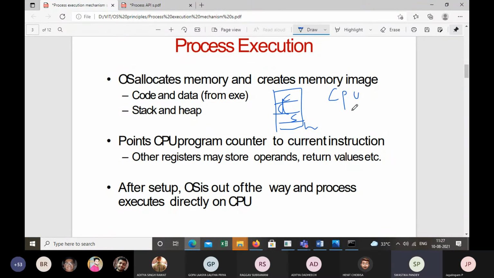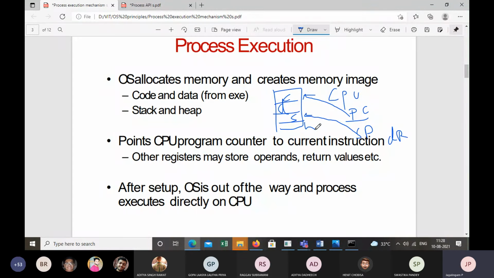Program counter, stack pointer. Good. You have a program counter register, you have a stack pointer, and then you have data registers, right? You have multiple registers. Now the operating system will set up the PC, and it will make the PC point to some instruction in the code. And the operating system will make the stack pointer point to the current position in the stack.